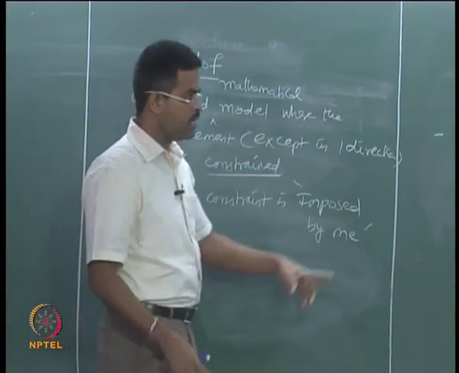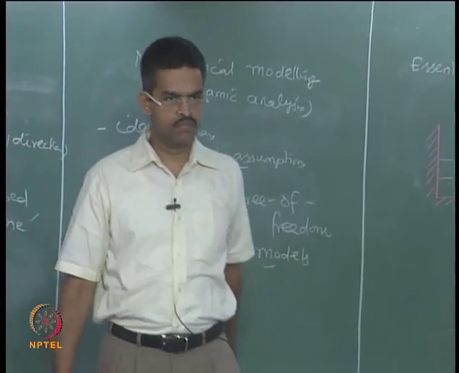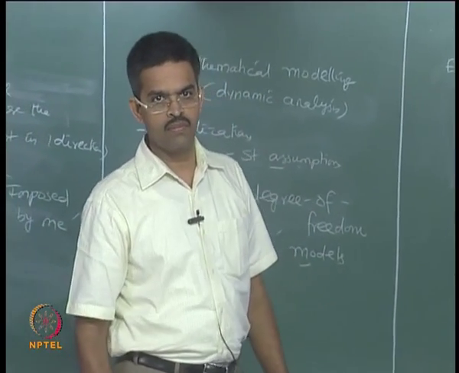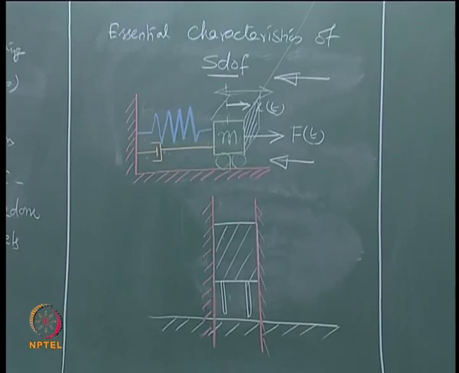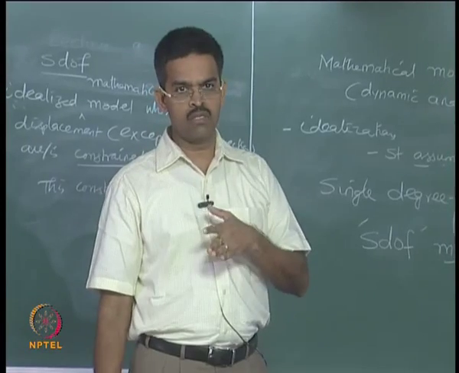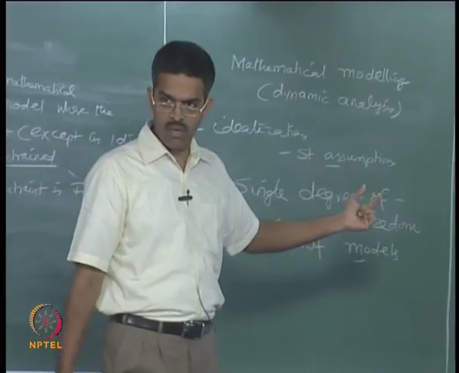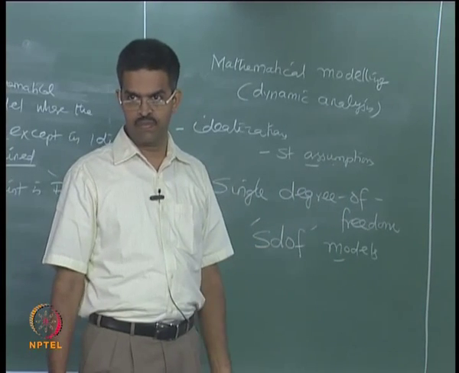That one can be translational, or it can be rotational also, but only one. It means how many such idealized mathematical models of single degree of freedom systems exist in the literature? Is that the only model, or do any other models exist?